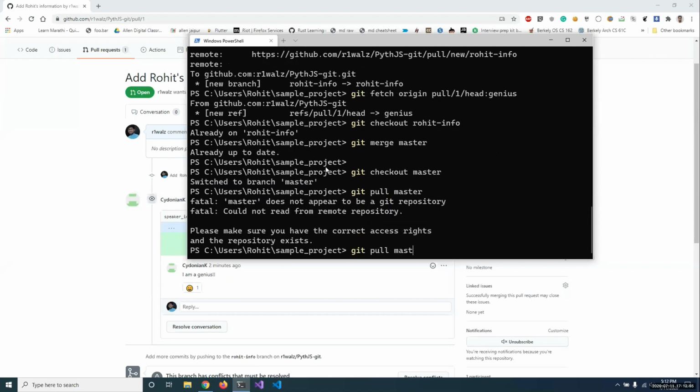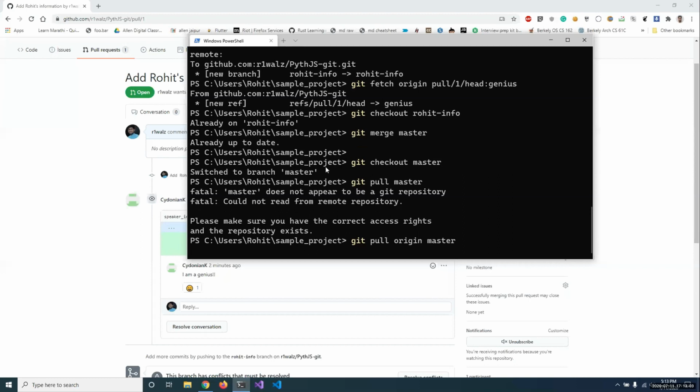Git pull origin will pull all the changes from our origin and merge the master branch into the master branch which is checked out in our repository right now. So git pull origin master is the command.